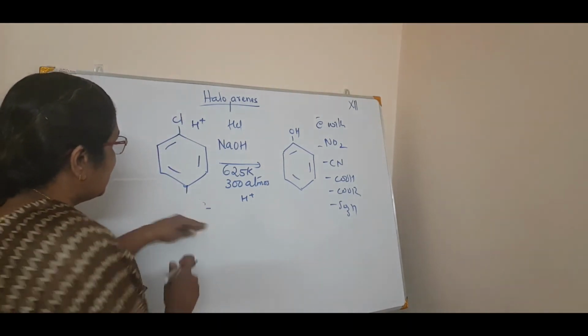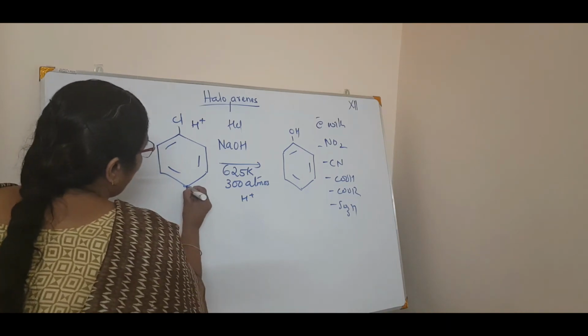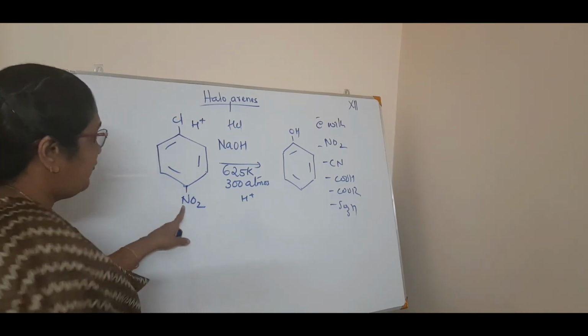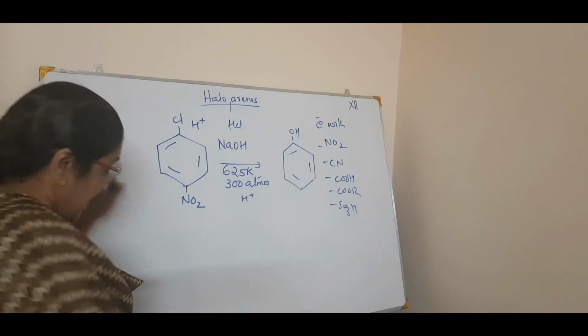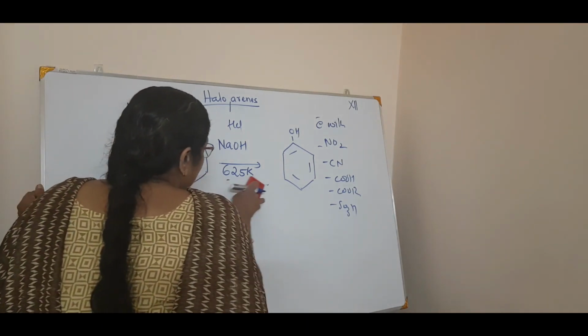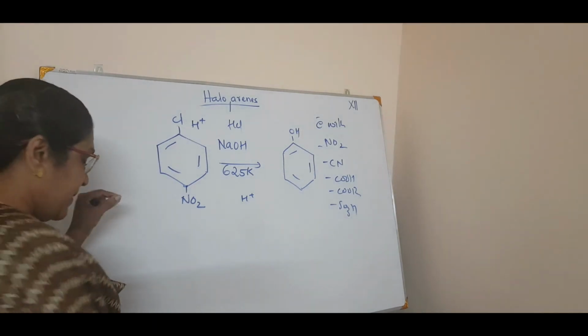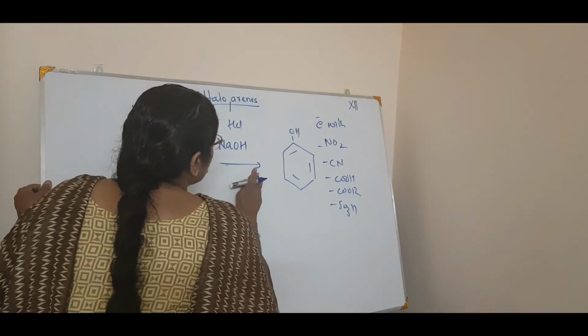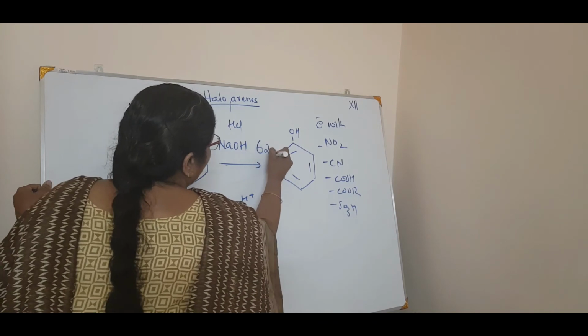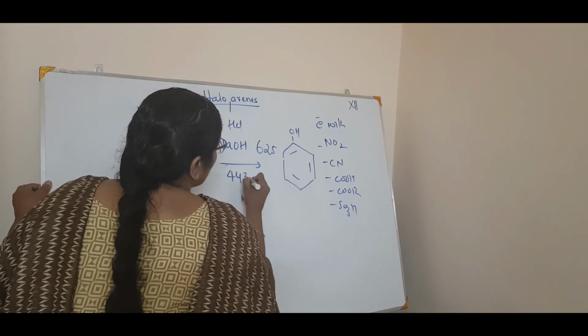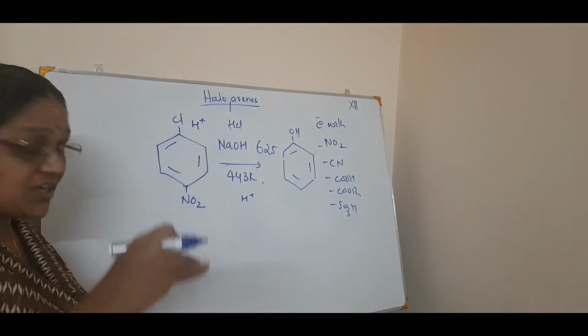So if you write the next test, if you put an NO2 here, pressure is not needed. In the textbook it is not there, but definitely there is some pressure needed, but leave it. Now the temperature is reduced from 623 to 443 Kelvin. See how the temperature is reduced?